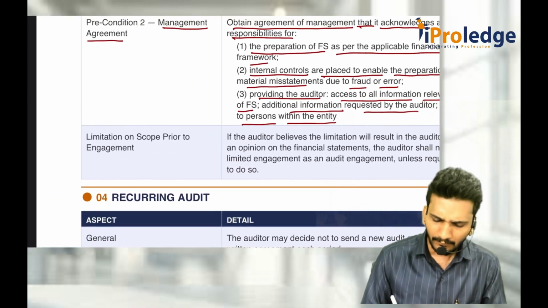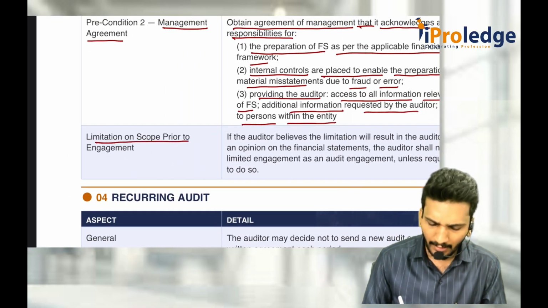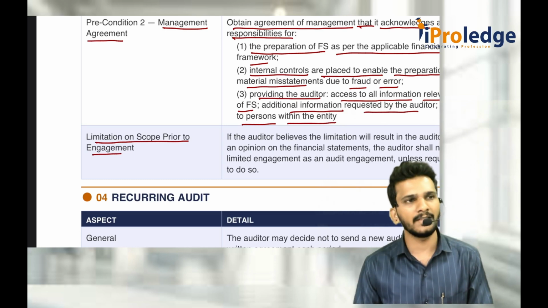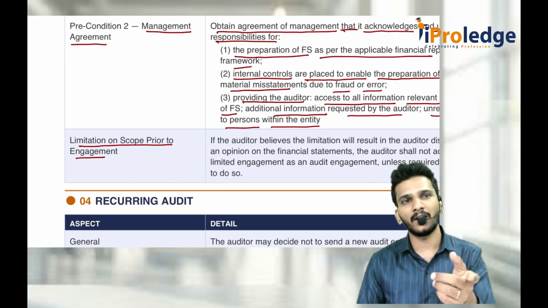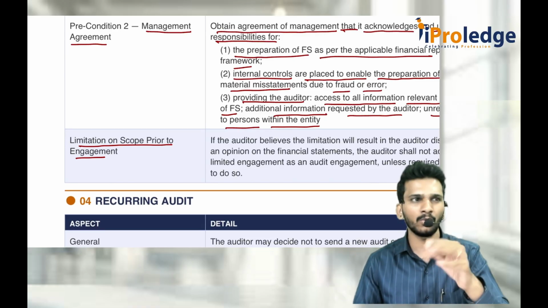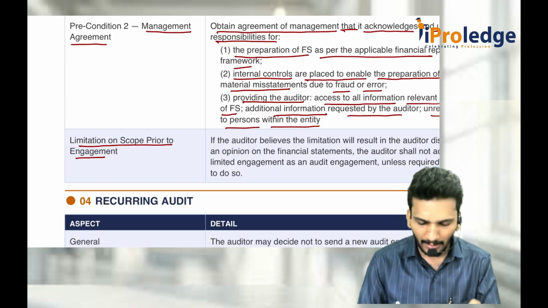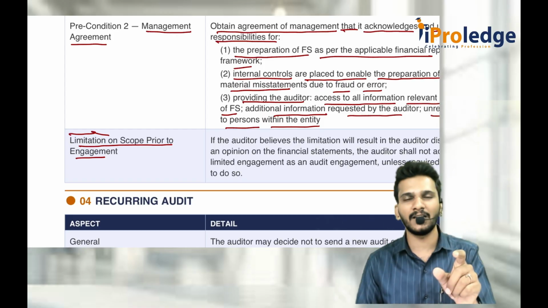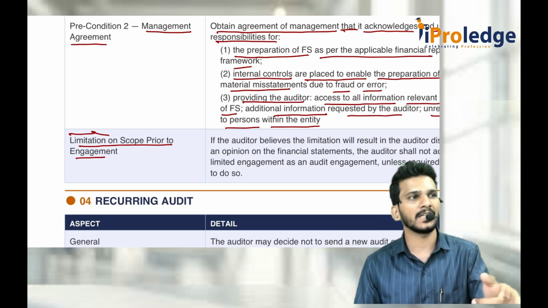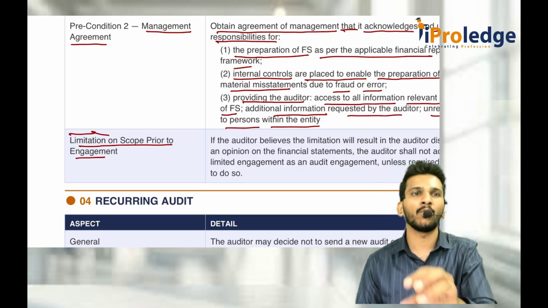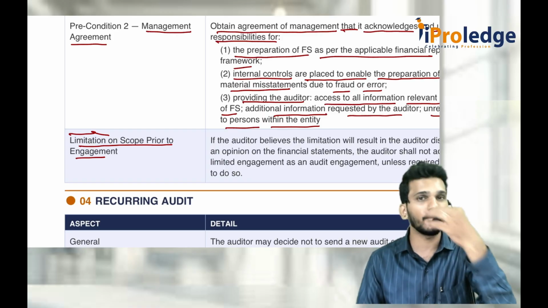And limitations on scope prior to engagement. What is this limitation on scope? Scope means what we are supposed to do and what we are not supposed to do. What we are not supposed to do should be excluded; what we are supposed to do should be included. The moment they impose some limitations or restrictions, saying you can't verify P&L, you can only verify the balance sheet, only cash flow, only the first 6 months, only the last 6 months, that means they are trying to put some restrictions or conditions.